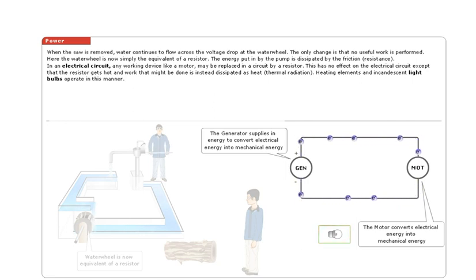In an electrical circuit, any working device like a motor may be replaced in a circuit by a resistor. This has no effect on the electrical circuit except that the resistor gets hot, and work that might be done is instead dissipated as heat, thermal radiation. Heating elements and incandescent light bulbs operate in this manner.